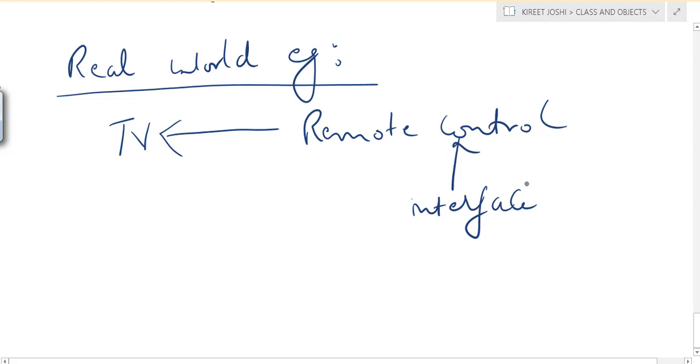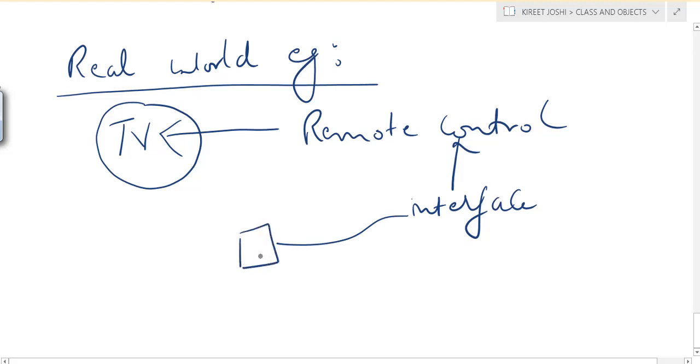You are not interested in knowing the internal details of the television: if you press a particular button, what is the logic or internal working, what are the internal capacitors, diodes, the internal PCB, or the internal connections.